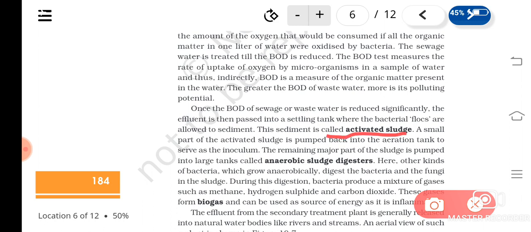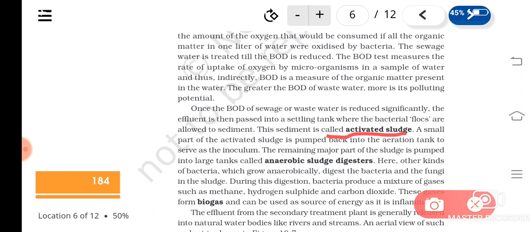So primary sludge we have learned, grit, soil, etc., when it is sedimented in the primary treatment, isn't it? Here, when water is allowed to pass into the settling tanks from the aeration tanks, the flocks will get settled, and this is known as the activated sludge.